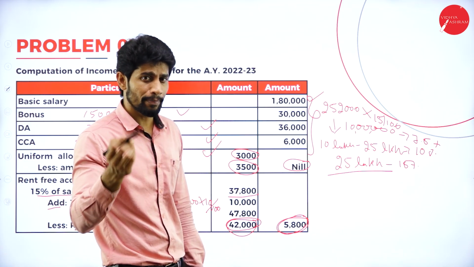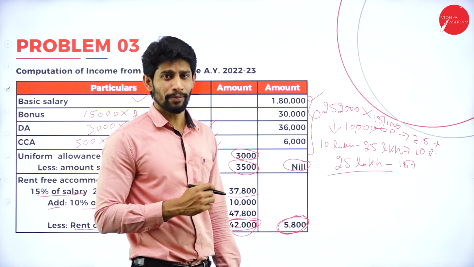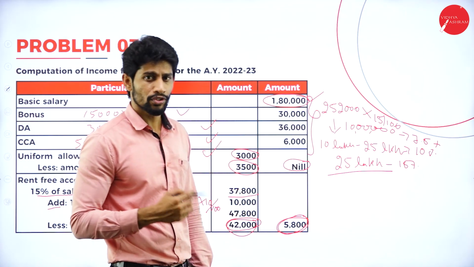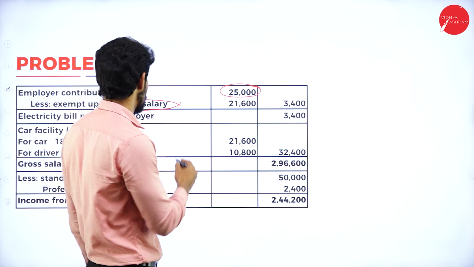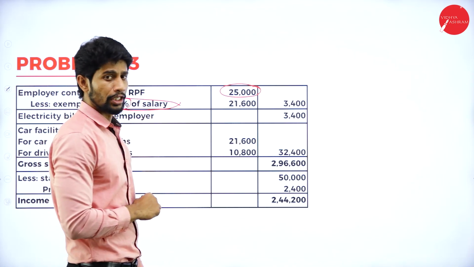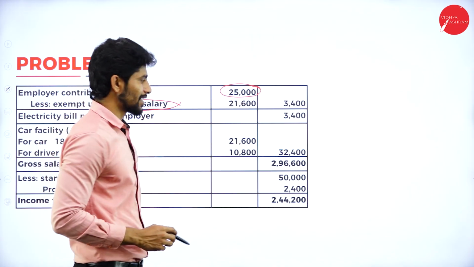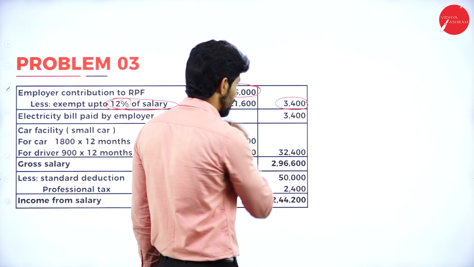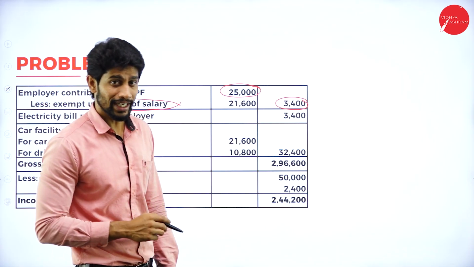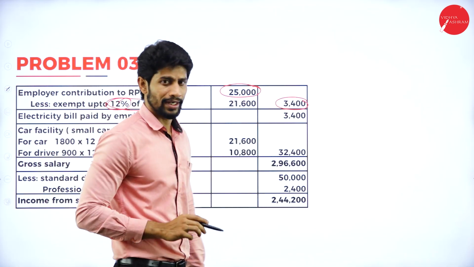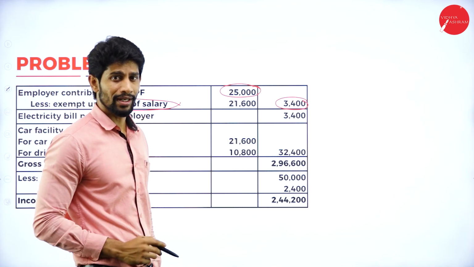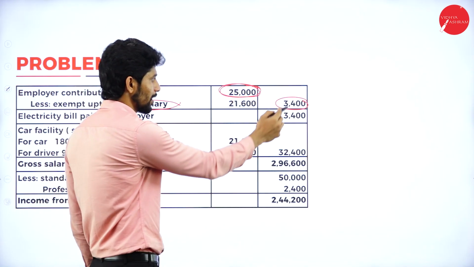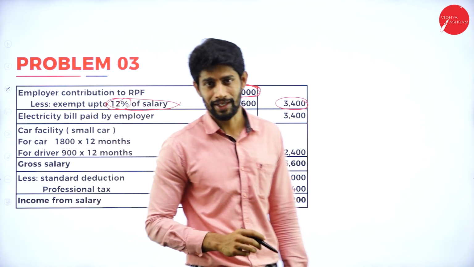Here DA is not a part of retirement benefit, so consider only this 1,80,000 as salary. On 1,80,000 compute 12%, you will get 21,600. Deduct from 25,000, you will get balance of 3,500. That is taxable RPF.